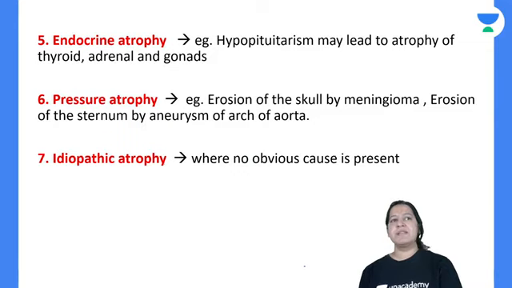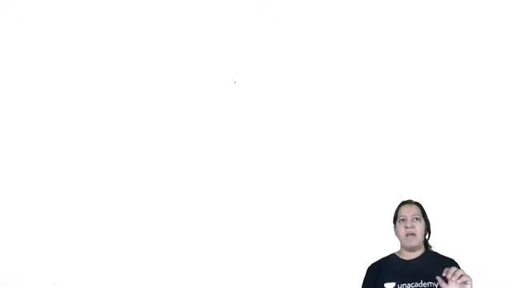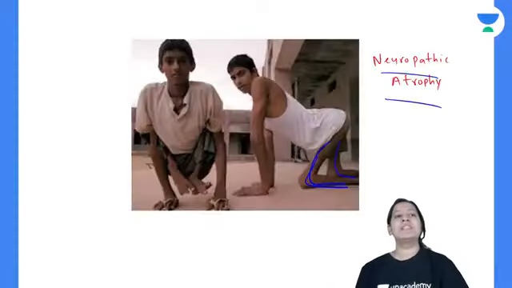If a person is having a fracture, just suppose I'm having a fracture here or here, in the humerus. So I will have a cast here for 1 month, 2 months, and I will not use this hand. After 2 months, when I open it, this arm will be thinner as compared to this arm, because the muscles here got atrophied since they were not in use. It is known as disuse atrophy.